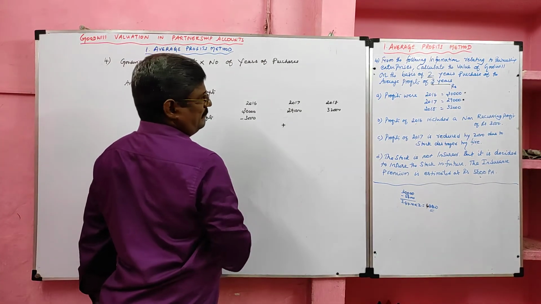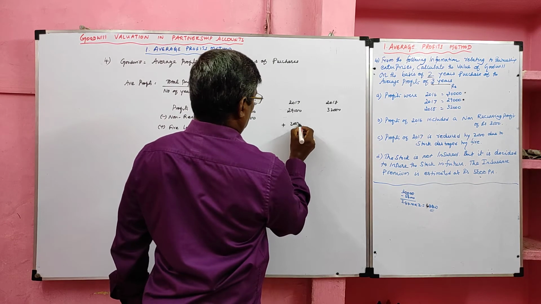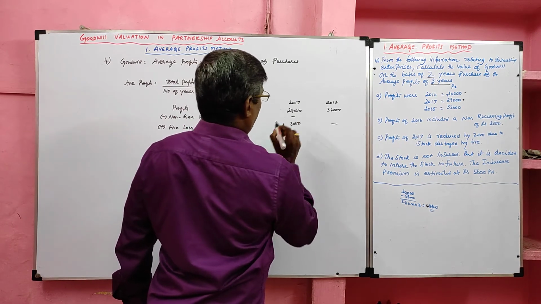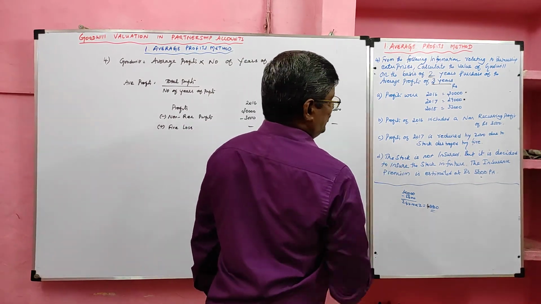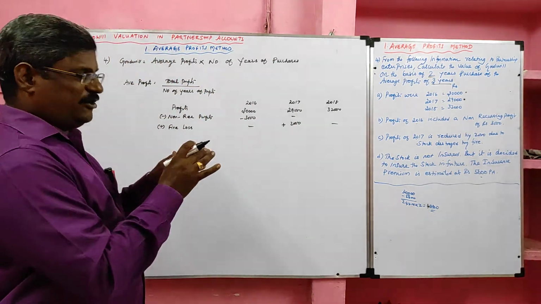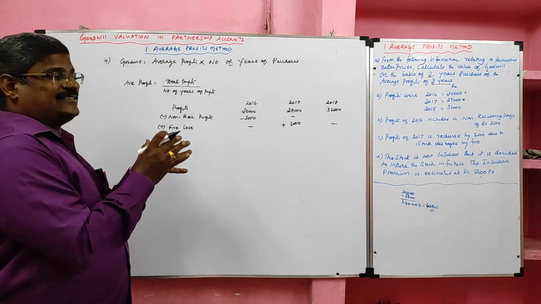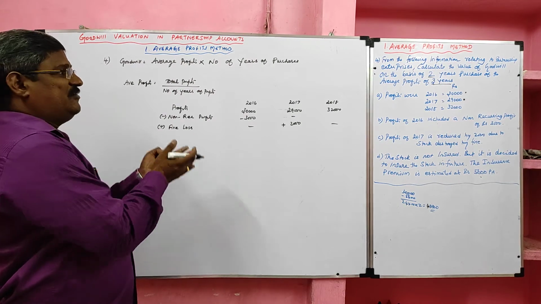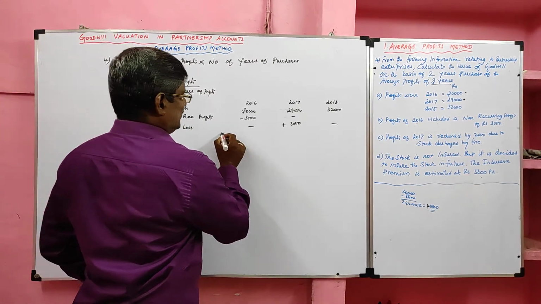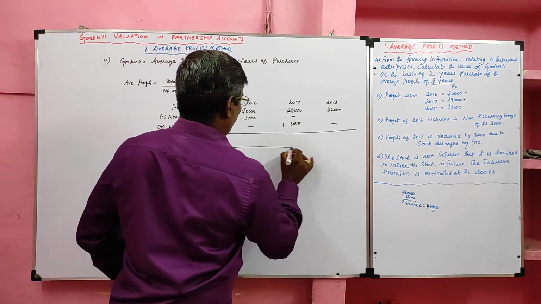Then the third adjustment is not related to a particular period, so we adjust that value with the average profit, not with the individual profit.